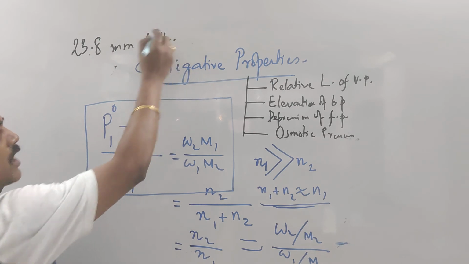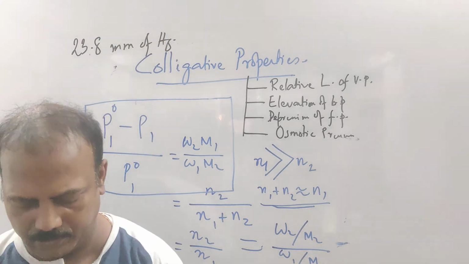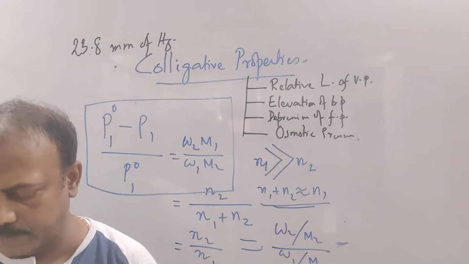This is nothing but a unit of pressure, millimeter of mercury.